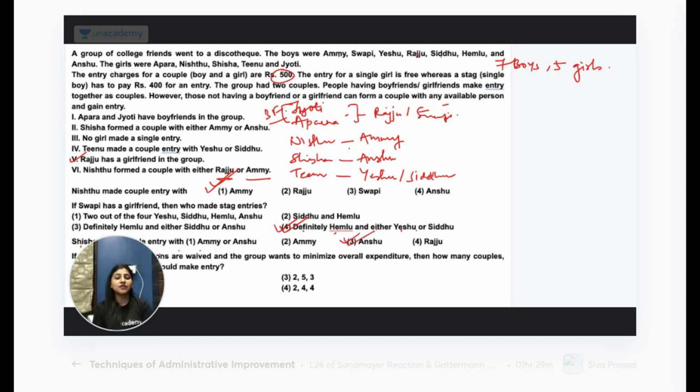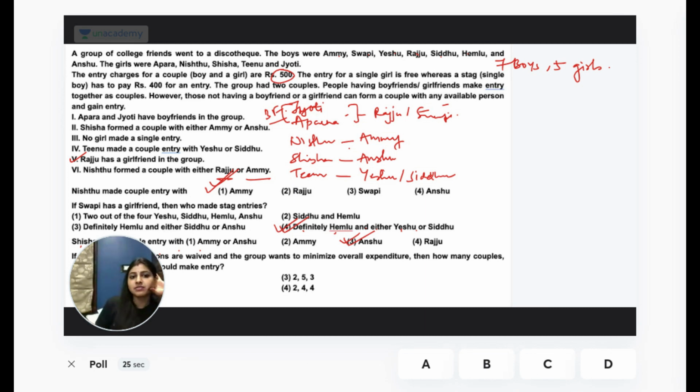If all the given restrictions are waived and the group wants to minimize overall expenditure, then how many couples, stags, and single girls should make entry? What should be the answer for this? Last one is very interesting. Mark your answer. I am starting the poll. Last question. Let's see how many of you get it correct.